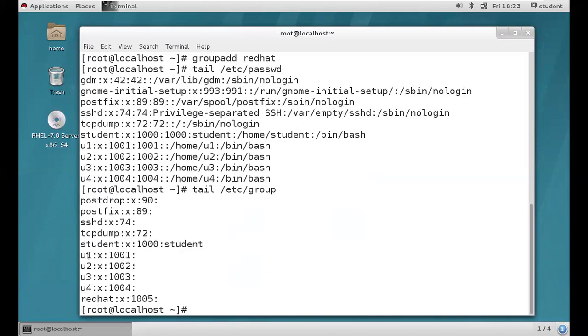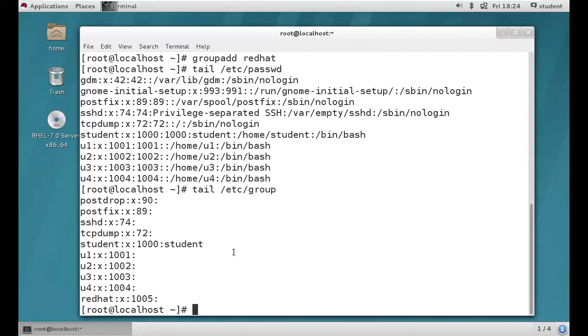See, guys, while you are creating the user account, automatically a group also gets created for that particular user. U1 user has U1 group, U2 user has U2 group, U3 user has U3 group, and U4 user has U4 group. Okay, those are all primary groups for those users. Now, just now we created one more group, our personal group called redhat. Right, guys? Now what we are doing is trying to add those users into the redhat group. Got it, guys?